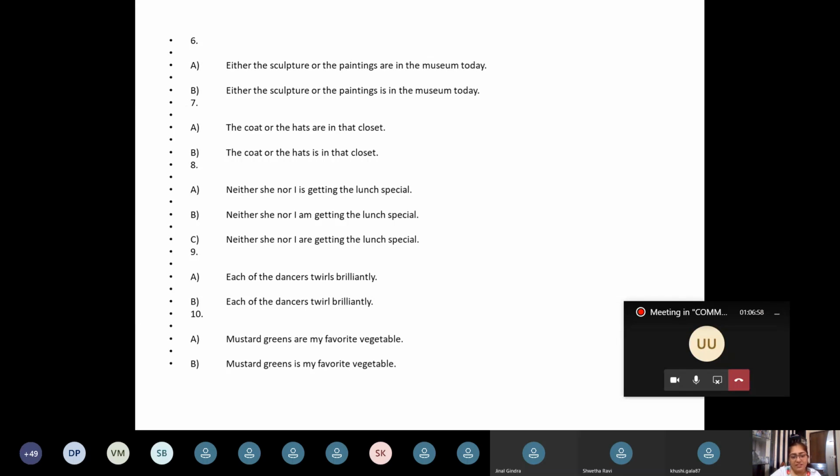That is mustard greens, the leaves of mustard. That is a single vegetable, right? I know many leaves are there, but that's a single vegetable. So "is" my favorite vegetable. You rightly pointed out that the correct answer is B.